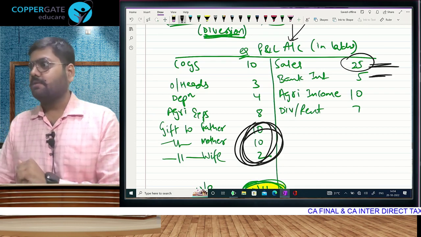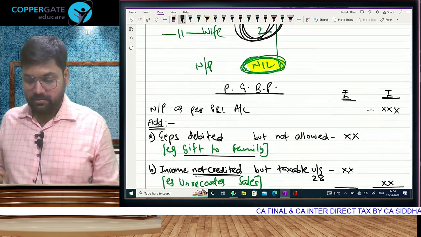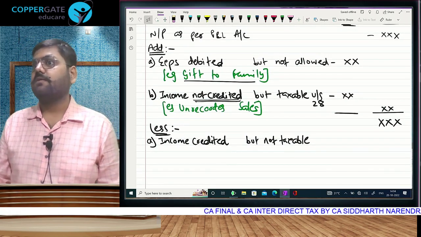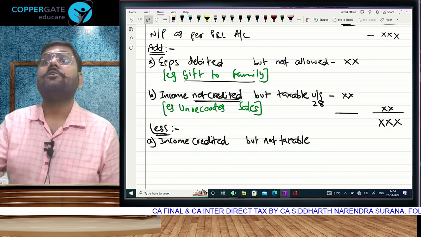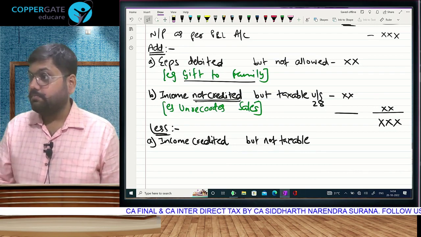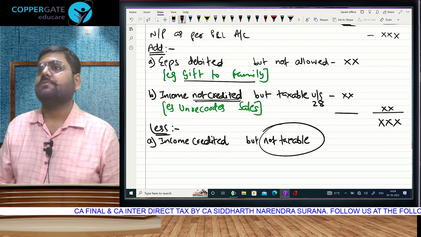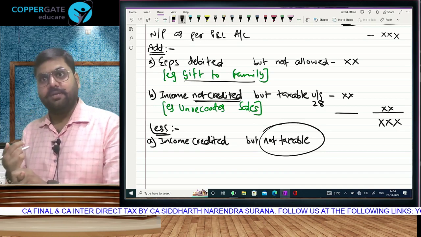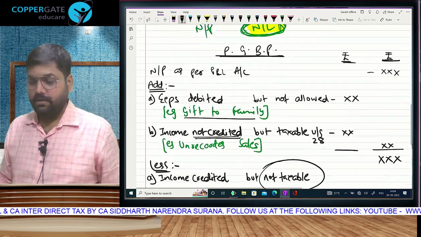It is taxable. Correct? That means if we stop the adjustment here, that means we are not subtracting bank interest, but that's a mistake. Because bank interest is taxable, but under other heads of income. If we stop here, that means we are subtracting only exempt incomes. But we are not subtracting only exempt incomes. We have to subtract exempt incomes and also incomes which are taxable under other heads.